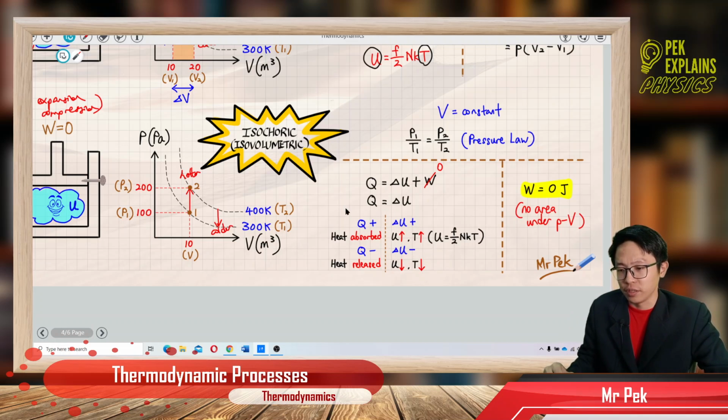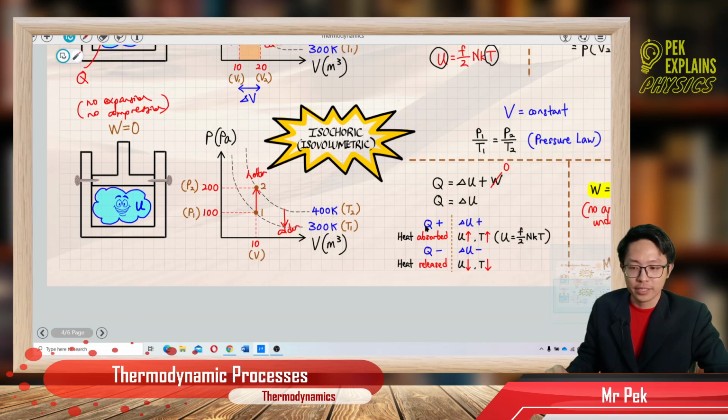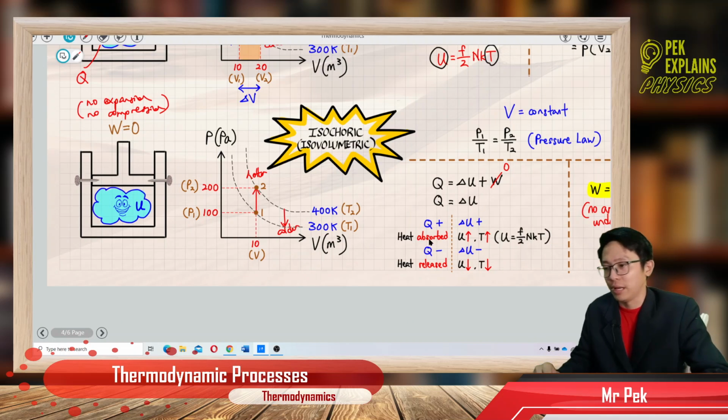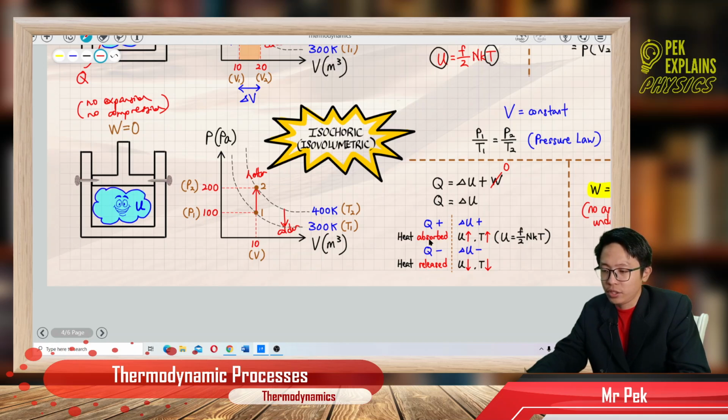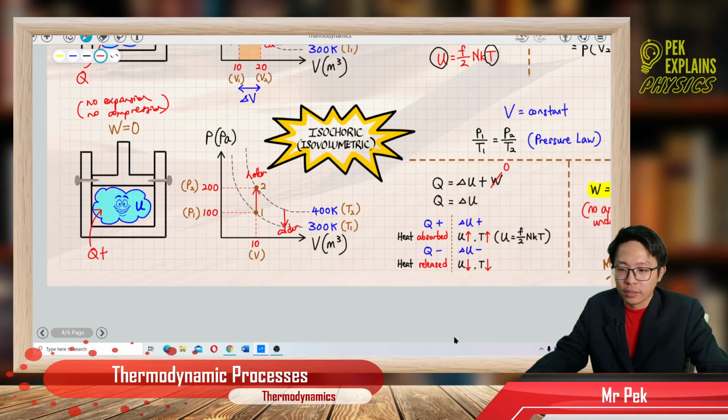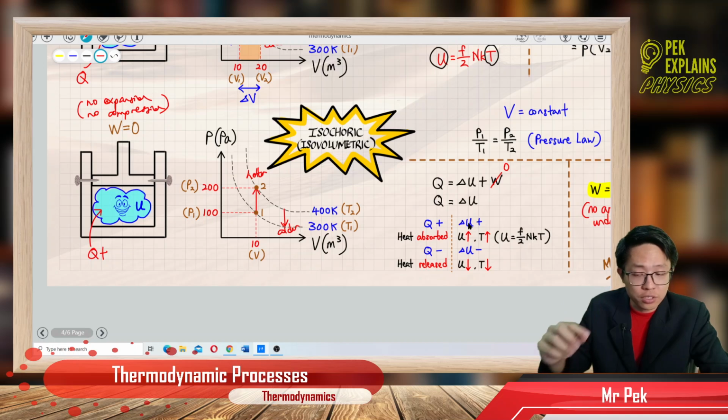Q is positive means heat absorbed, isn't it? Q positive means heat absorbed. We can imagine it like this: if Q is positive, that means the heat enters. So when Q is positive, heat is absorbed, entering into the gas. The heat energy enters into the gas. So where does the heat energy go? It's stored in the form of internal energy.